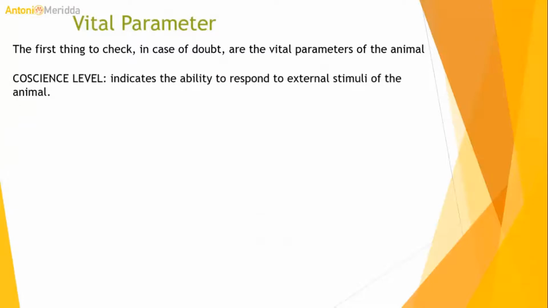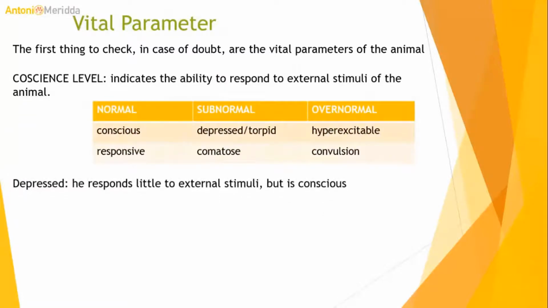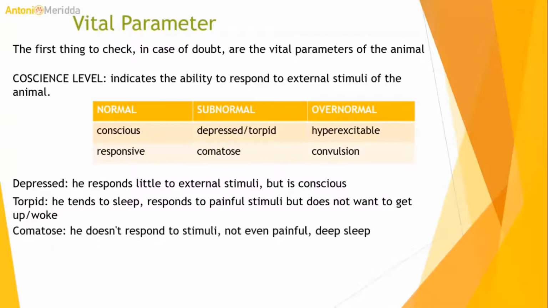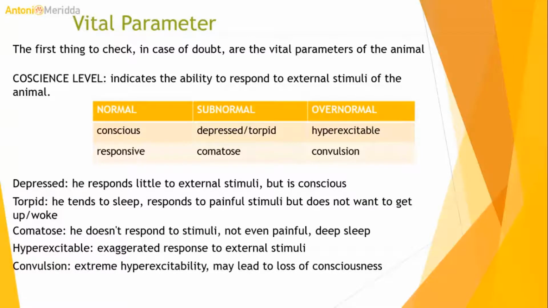Conscious level indicates the ability of the animal to respond to external stimuli. Depressed: he responds little to external stimuli but is conscious. Torpid: he tends to sleep. Responds to painful stimuli but does not want to get up. Comatose: he doesn't respond to stimuli, not even painful ones, in a deep sleep. Hyperexcitable: exaggerated response to external stimuli. Convulsion: extreme hyperexcitability may lead to loss of consciousness.